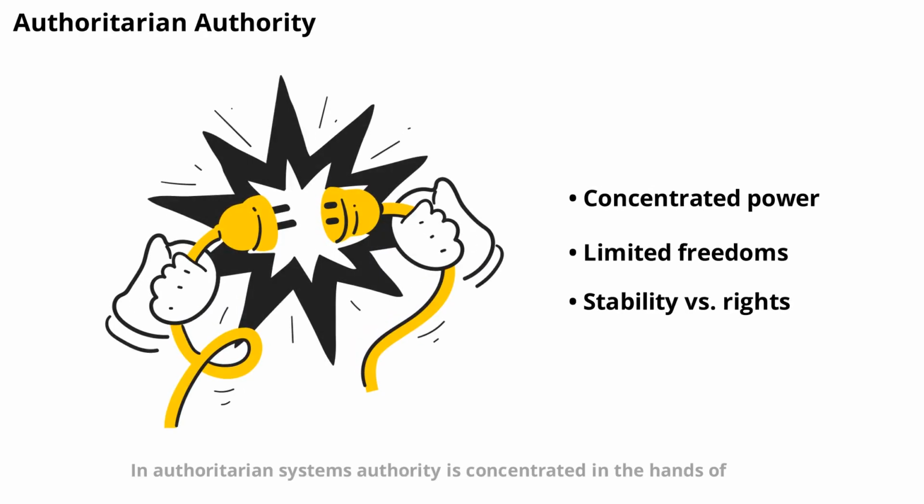In authoritarian systems, authority is concentrated in the hands of a single leader or a small group. These leaders often maintain power through force, control of information, and limited political freedoms. While this can lead to stability, it often comes at the cost of individual rights and political participation.